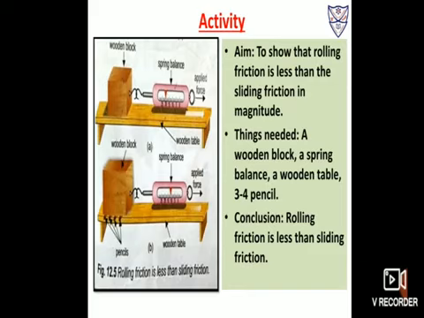Now repeat the same by placing 3-4 pencils parallel to each other under the wooden block. You can see in figure B, and these pencils will act as rollers. Now again note the reading of the spring balance. So what are you going to observe? You will notice that the force required to slide the wooden block in B is less than in A. So from this what have we concluded? That rolling friction is less than sliding friction.